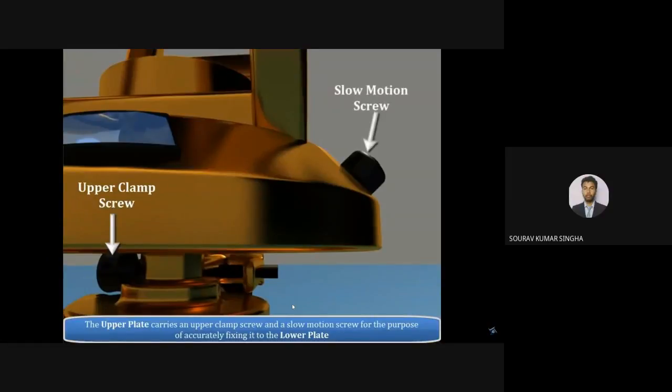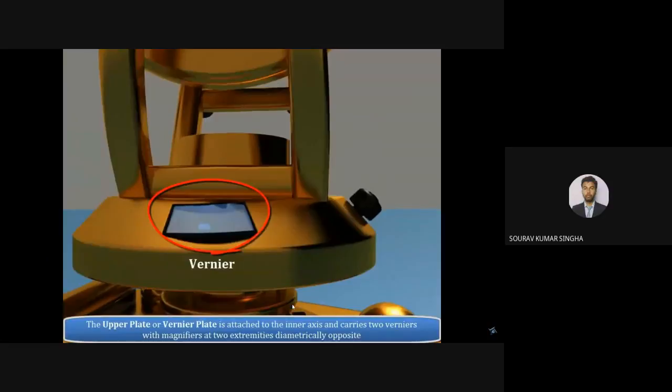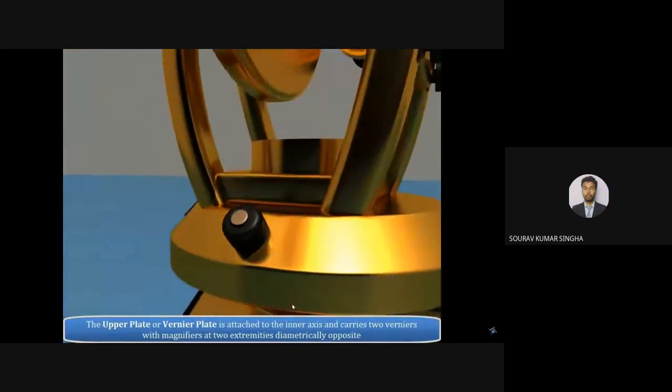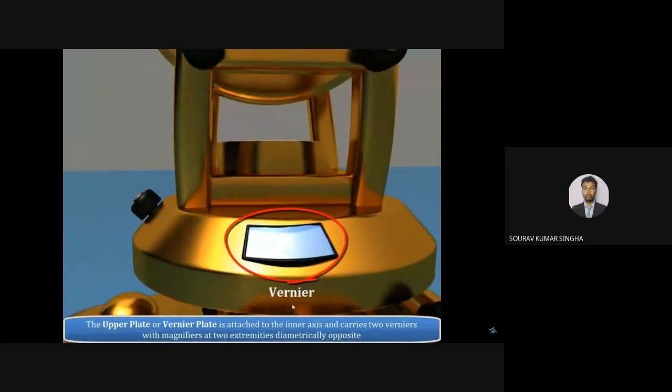And there you have the upper clamp screw and this is the slow motion screw. Both cases, the upper as well as the lower, we have the tangent screw, that is the slow motion screw, rather you can say. And here you have the vernier A and on another side we have the vernier B in this position. Here you can see the vernier B.